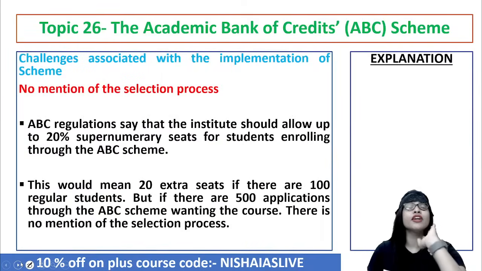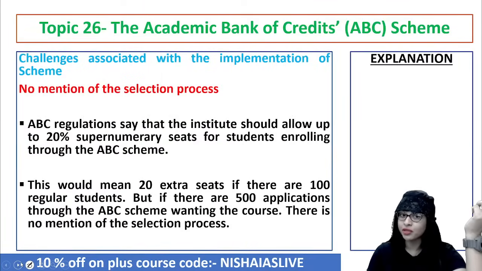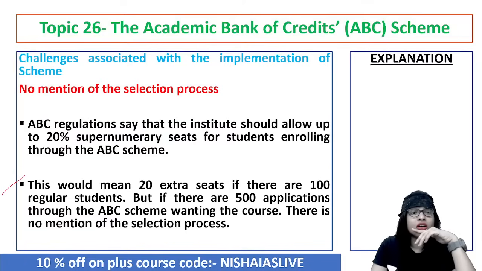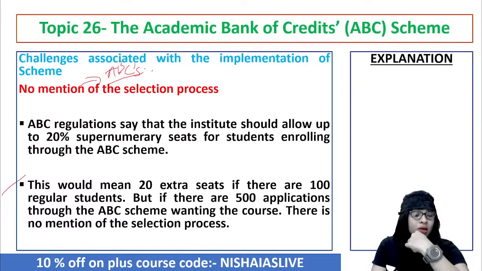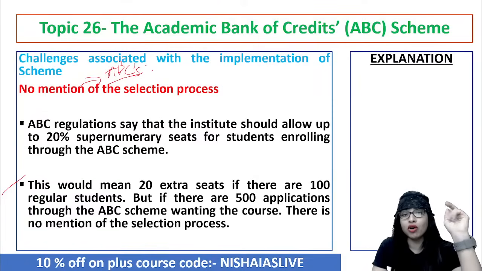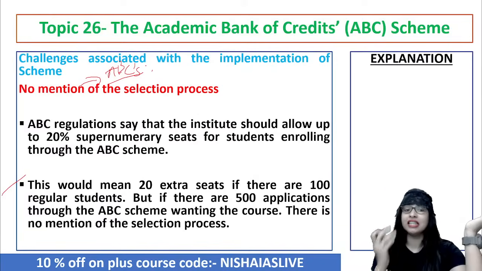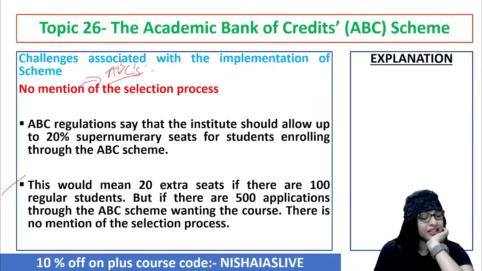To have a quick look into the issues or challenges associated with the implementation of the so-called ABC scheme, that is, the Academic Bank of Credit Scheme. Now, point number 1 is no mention of the selection process, guys. That is something to be understood. There is no mention at all with regard to the selection process. Yes, Deepesh, I feel yes, but to some extent.